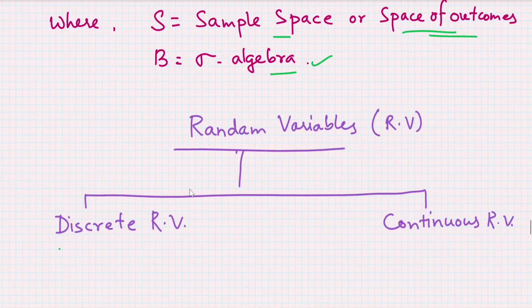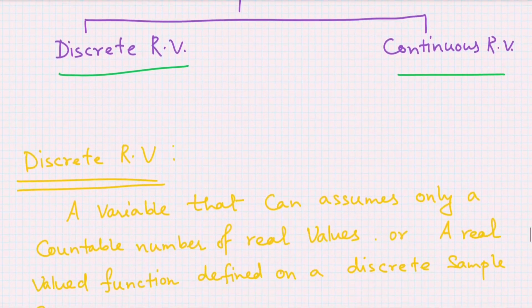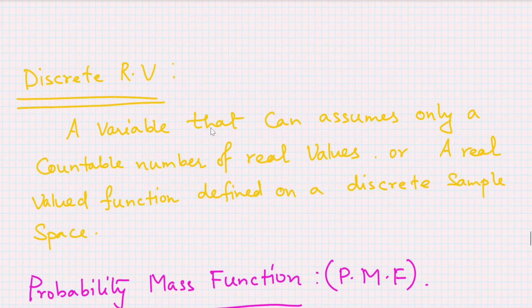Now the random variables are basically of two types. The first one is the discrete random variable and the second one is the continuous random variable. Now let us come to the discrete random variable. The basic definition says that a variable that can assume only a countable number of real values, that means a real valued function defined on a discrete sample space.